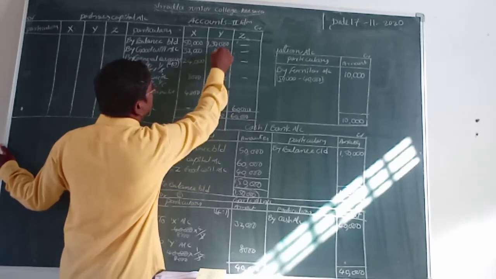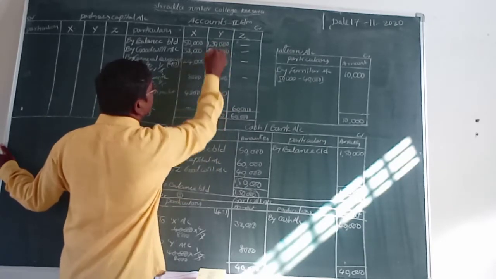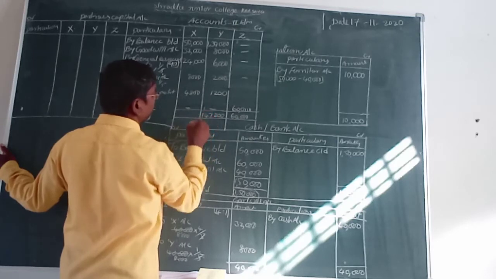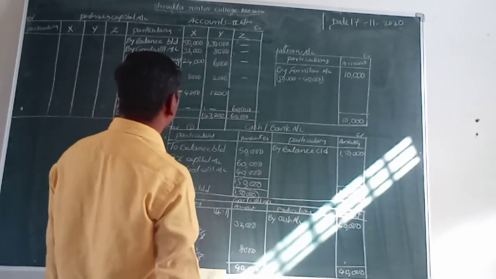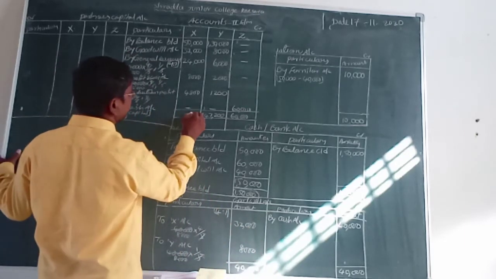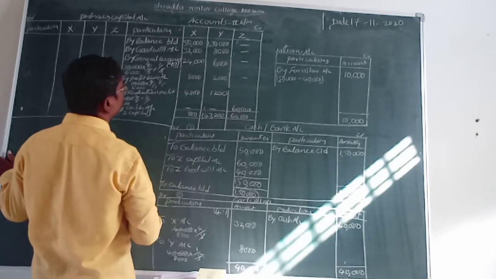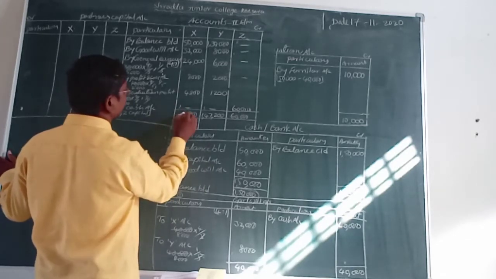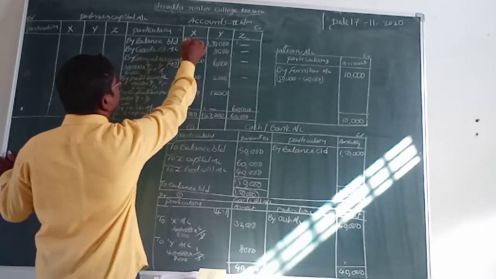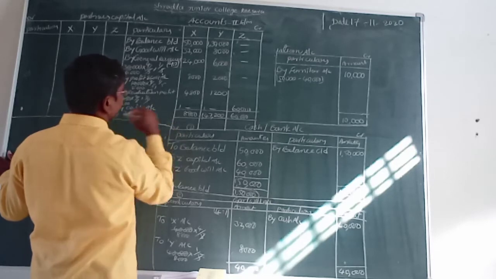Now 8, 6 is 16, plus 1 is 17, 3 plus 1 is 4, and 1 lakh 47,000. Here we can take 800 rupees. 8 plus 4, 2, 8 plus 2, 10, 4 plus 4, 8, 18. Okay now, 5, 3. How much? 8 plus 2, 10 plus 1, 11.